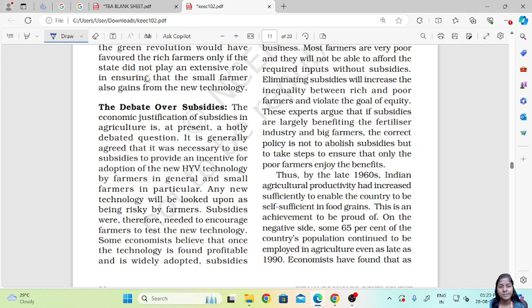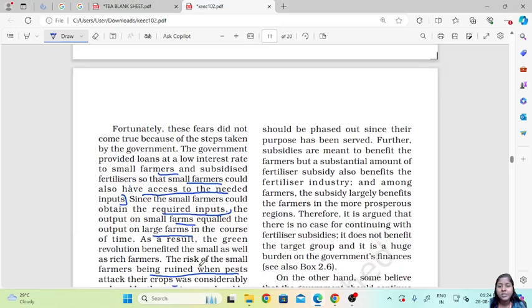So the economic justification of subsidies in agriculture is at present a debated question. It is generally agreed that it was necessary to use subsidies to provide an incentive for the adoption of new technologies by farmers. Any new technology will be looked upon as risky by farmers, so subsidies were needed to encourage farmers to test it. Some economists believe that once the technology is found profitable and is widely adopted, subsidies should be phased out since their purpose has been served.